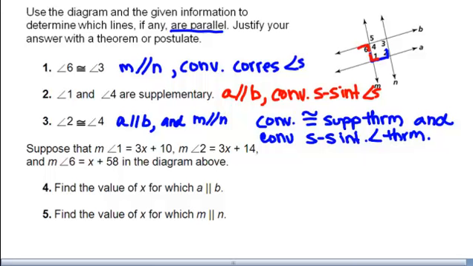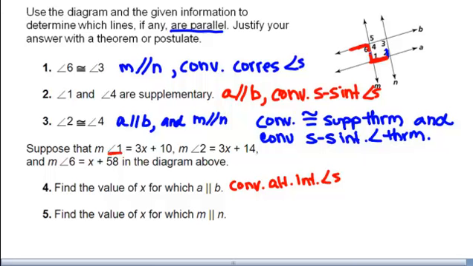Let's start with number 4. A is parallel to B. In order to get A parallel to B, I'm actually going to use this line and this line, angles 1 and 6. Angle 1 and 6 are alternate interior angles, so I'm going to use the converse of the alternate interior angle theorem. And so these angles would have to be congruent, angle 1 and 6.